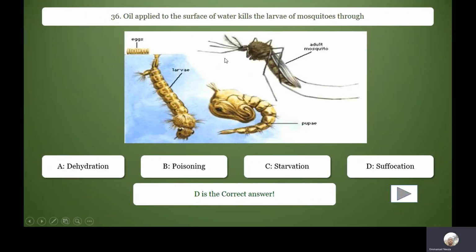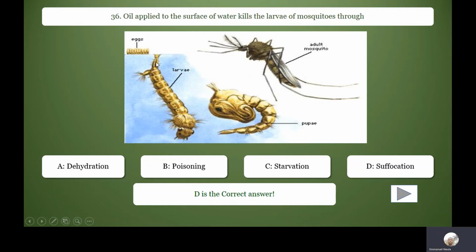Oil applied to the surface of water kills the larvae of mosquitoes through suffocation. The mosquito larva frequently comes to the surface of water to take in atmospheric oxygen.